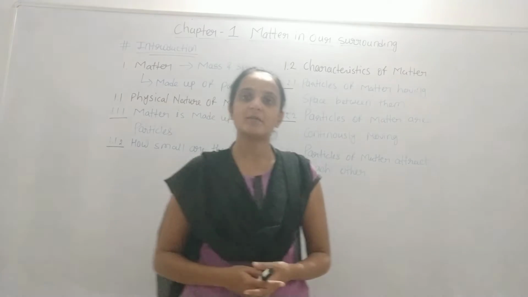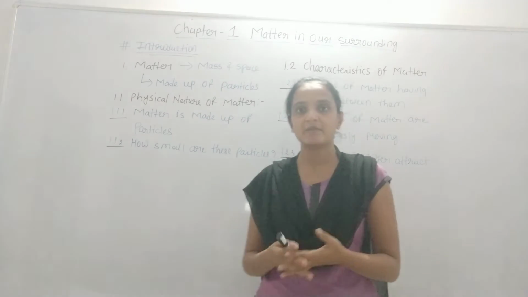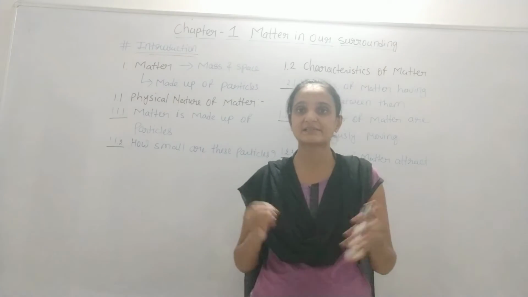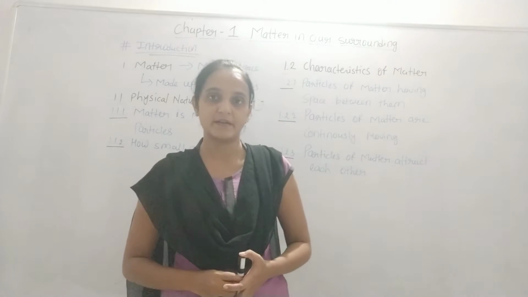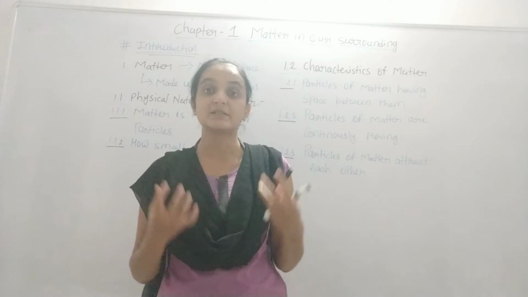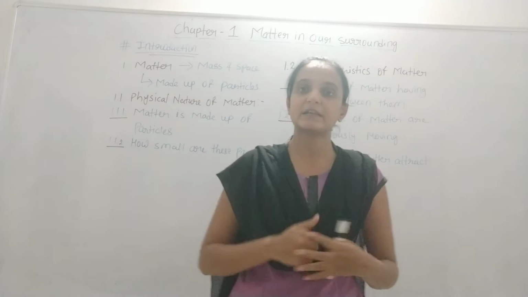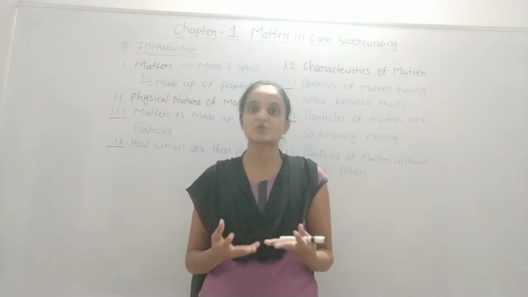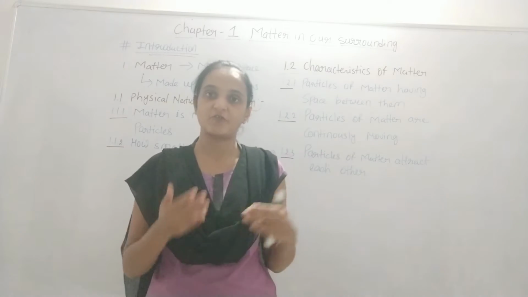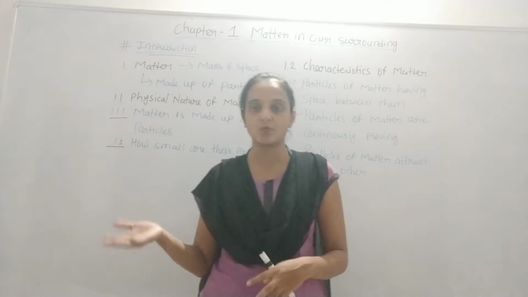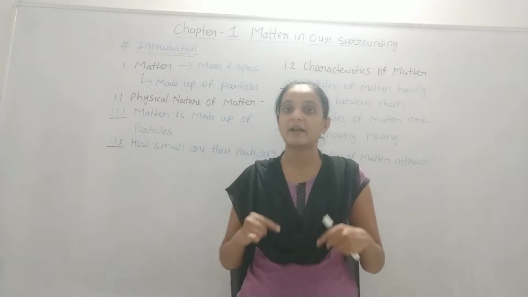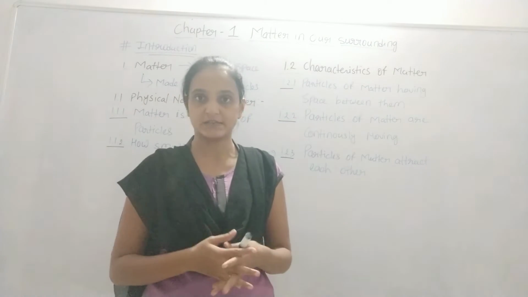If you want to define matter in terms of science, then you can define it as anything which occupies space and has some mass. Here let me explain the mass. Mass means the number of atoms present in that thing. Mass remains the same at every place. Whether you are on Earth or on the Moon, the mass will remain the same, because mass means the number of atoms present in the thing, right?